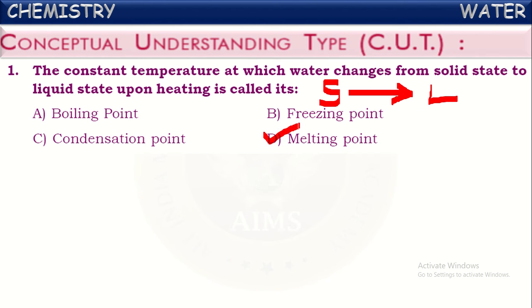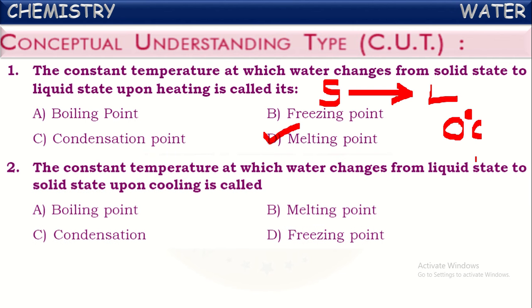At melting point, a substance changes from its solid state to liquid state on heating. So in the same way, water also changes from its solid state, ice, into liquid state on heating at melting point. What is the melting point of water? We know it is 0 degrees Celsius. At a 0 degrees Celsius temperature, solid, that is ice, starts converting into liquid water form. That is called its melting point.